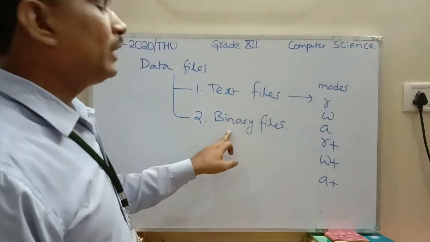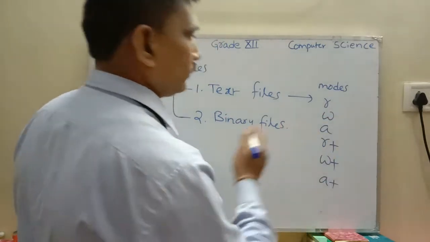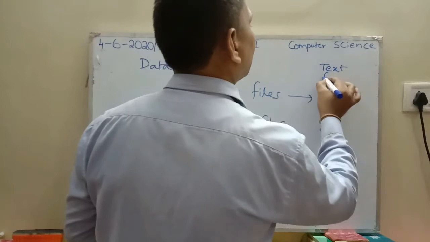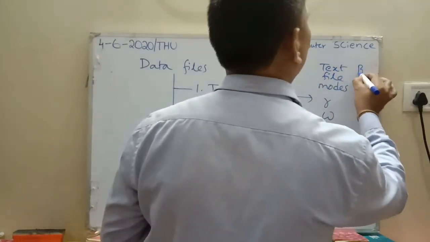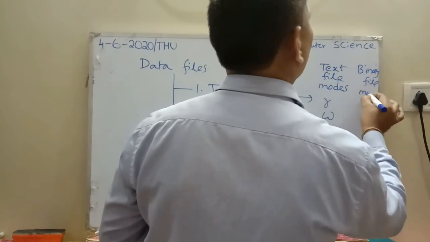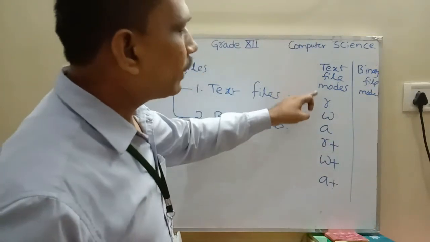Suppose we are dealing with binary files. These modes are text file modes.